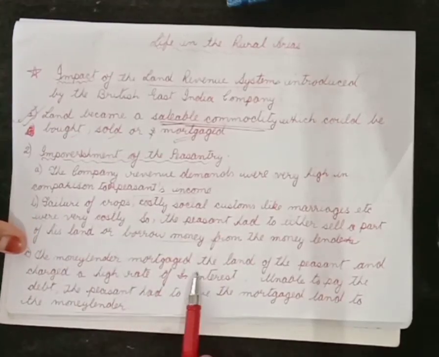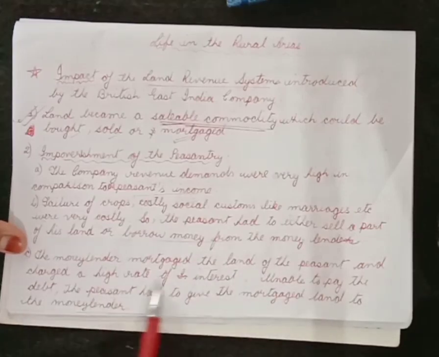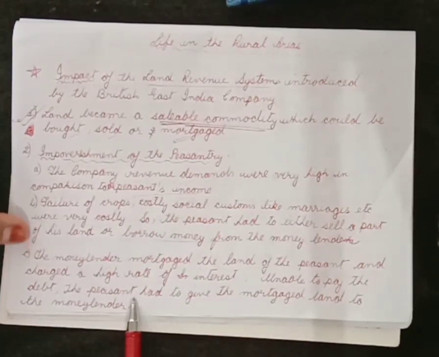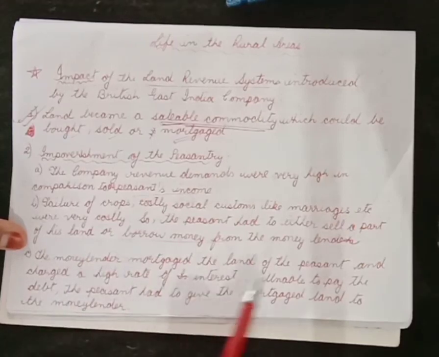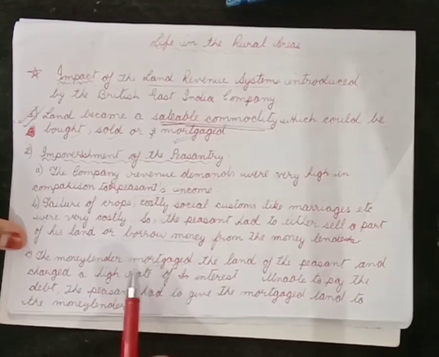The moneylender mortgaged the land of the peasant and charged a high rate of interest. Unable to pay the debt, the peasant had to give the mortgaged land to the moneylender. Okay, so here, the moneylender mortgaged the land of the peasant and charged a high rate of interest.